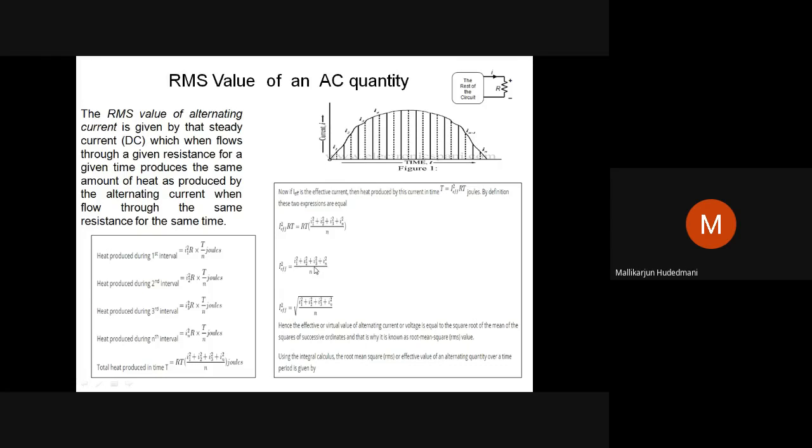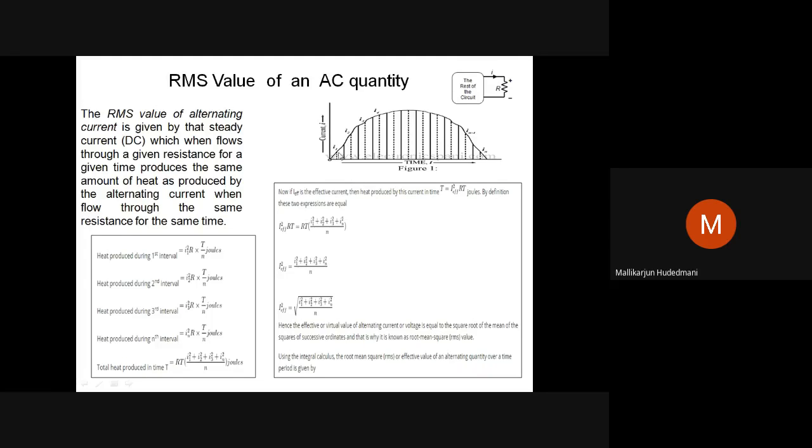Therefore, the sum of squares of instantaneous values on the RHS, divided by N, is called I effective square. RT cancels. What remains is I effective square equal to I1 square plus I2 square plus I3 square plus up to IN square, divided by N. Then what is I effective, or I RMS? If I take the root on the other side, I effective equals the square root of I1 square plus I2 square plus I3 square plus the last IN square, divided by N.